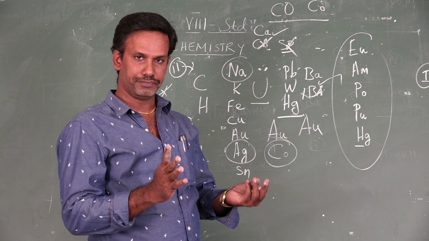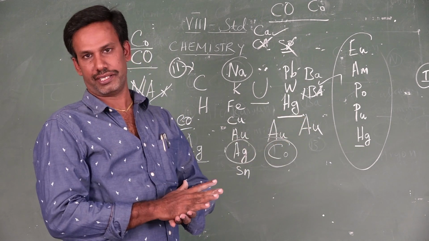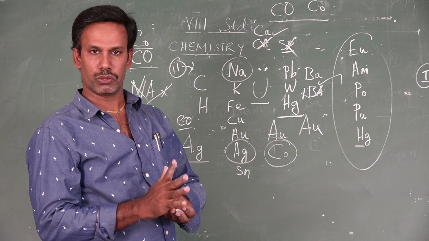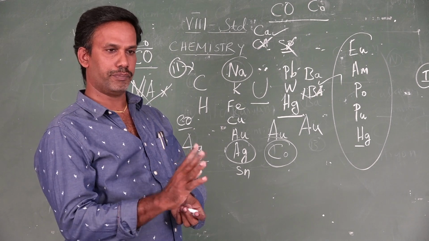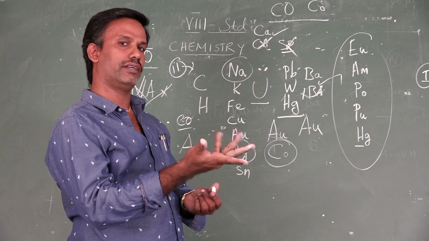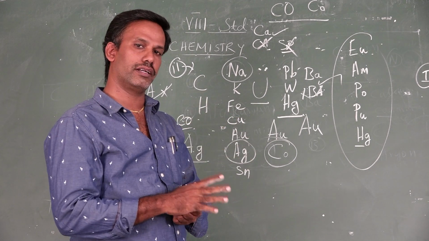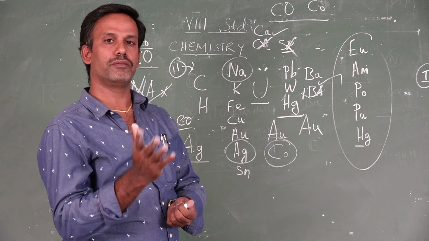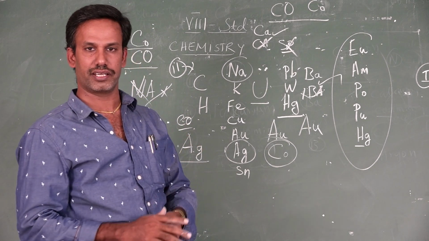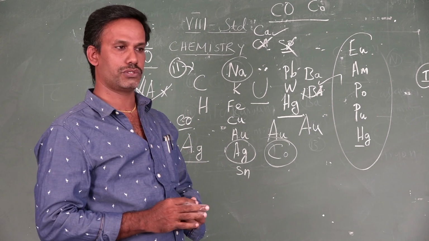A molecule is nothing but a combination of atoms. A molecule may be combined with the same type of atom or different types of atoms. If it is combined with the same type of atom, it is called a homoatomic molecule. If it combines with different types of atoms, it is called a heteroatomic molecule.